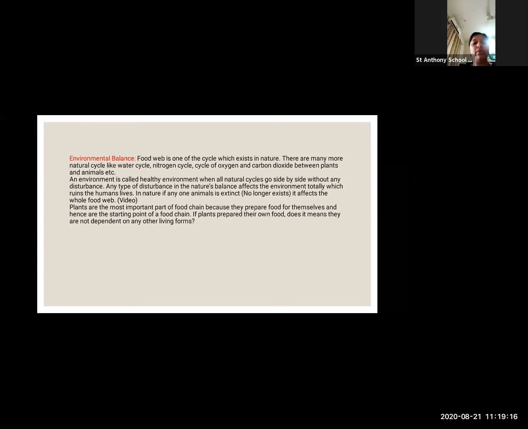If plants prepare their own food, does it mean they do not depend on any other living forms? No, they do depend on other things. Which is that? That is sunlight and the oxygen. Plants also depend upon some of the living forms, that is sunlight and the oxygen.